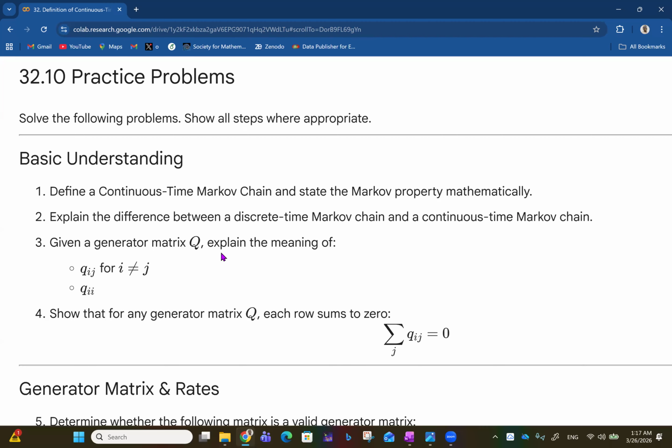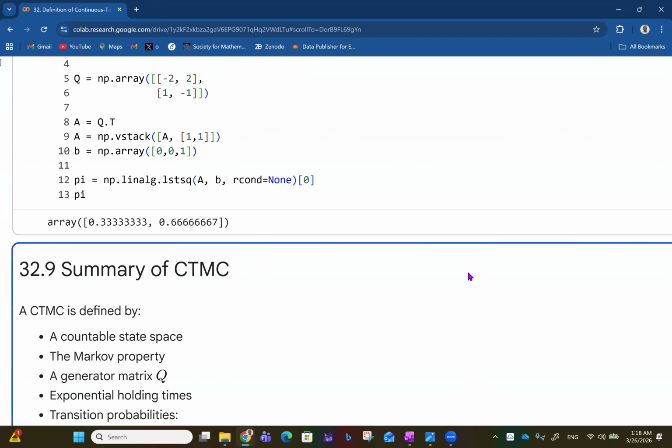Given the generator matrix Q, explain the meaning of Qij for i not equal to j, and Qii. All of that we talked about before. Show that for any generator matrix Q, each row sums to 0. For every generator matrix, each row has got to sum to 0, and that's why you saw 2 minus 2, and minus 2 2, and minus 1, minus 2 2. This is what I'm referring to.